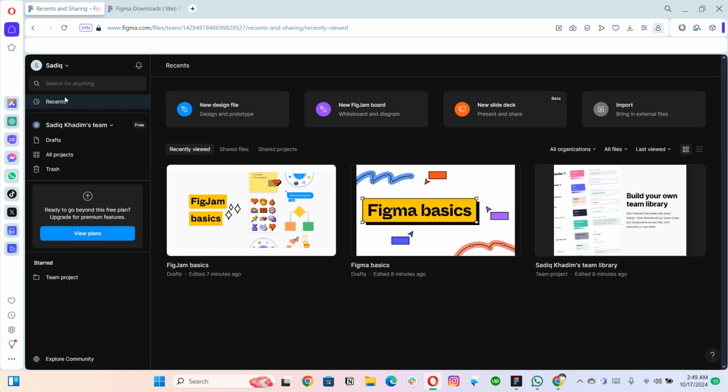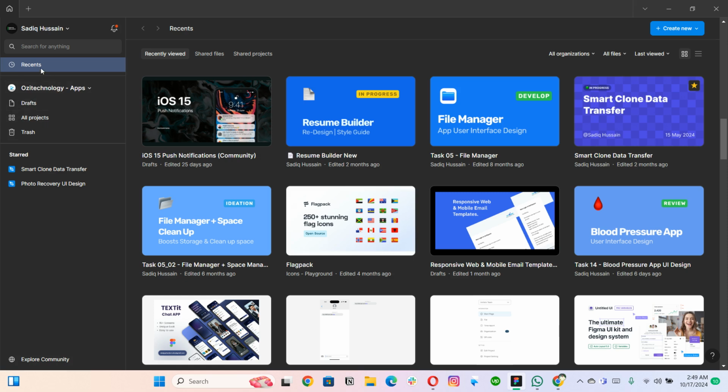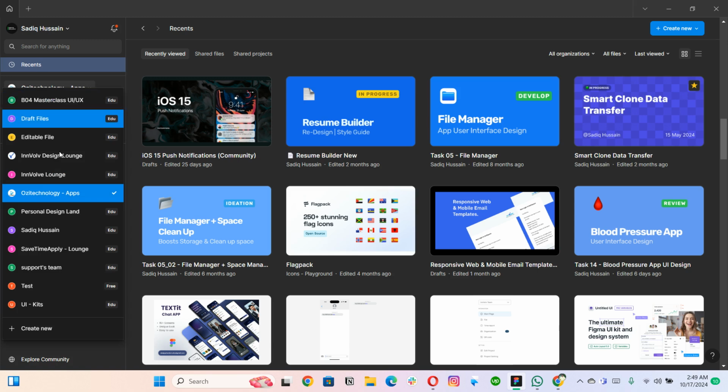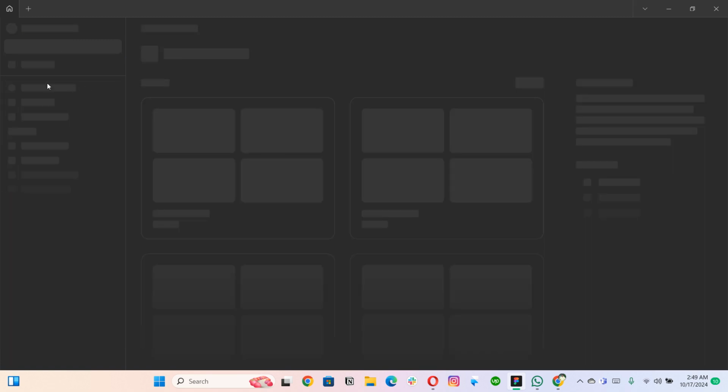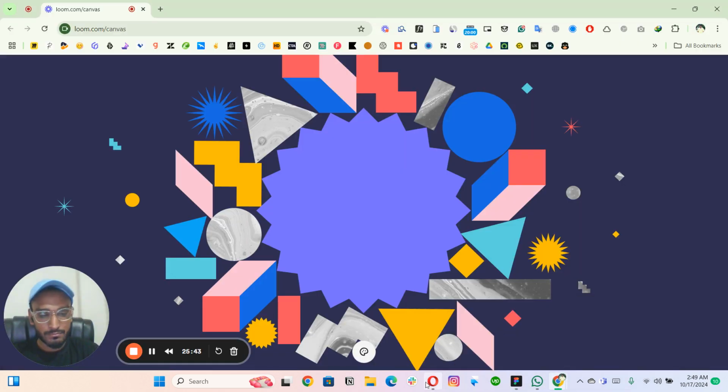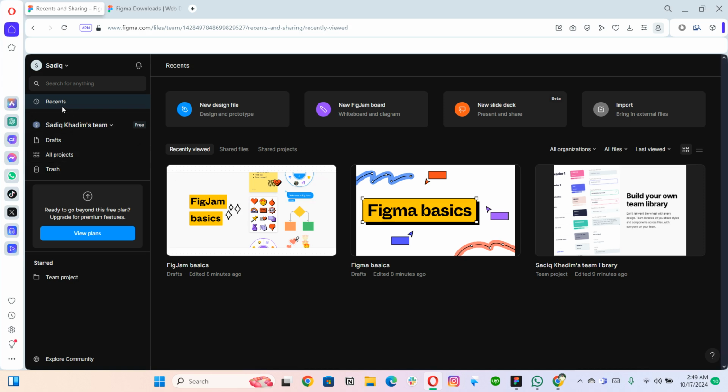Then this is the recent section. In a few cases you will see a few other options as well. If I go here with my real-time account, then you will see these different accounts as well. So you will see a few different options here as well. We will be discussing that part, but currently, yeah. Then these are the recent files you're working on. You can see recent files here.